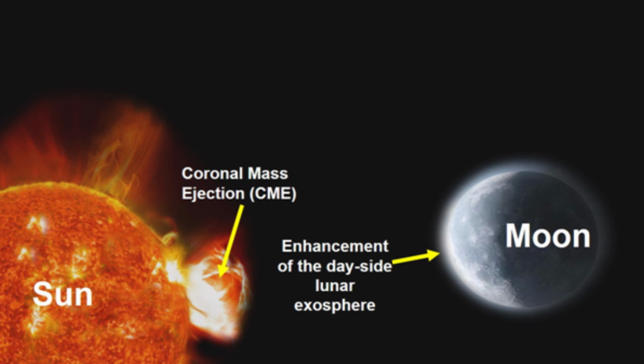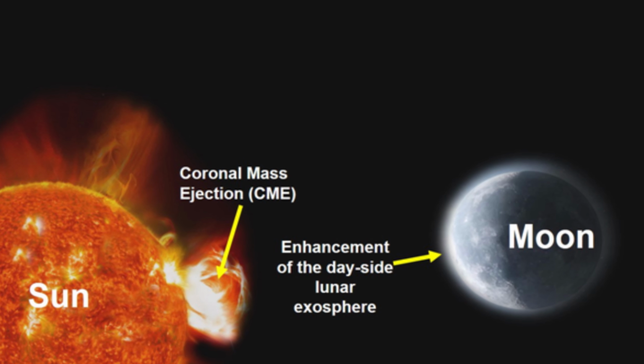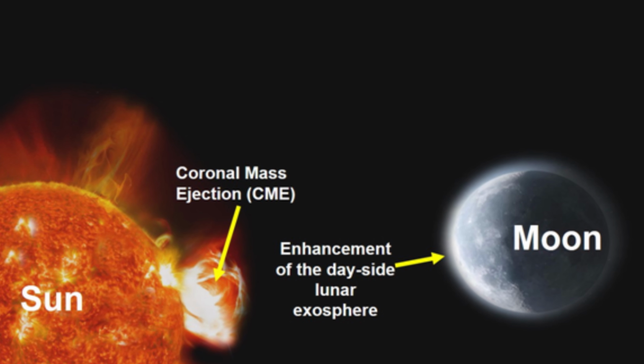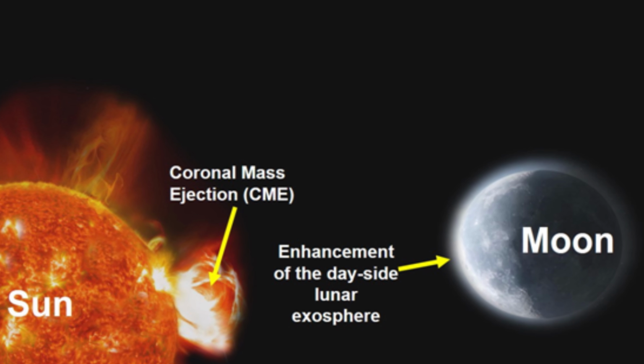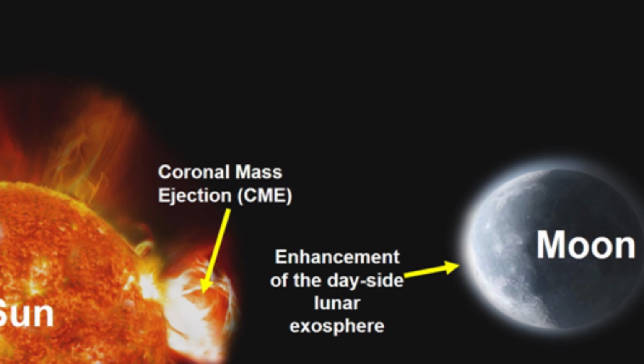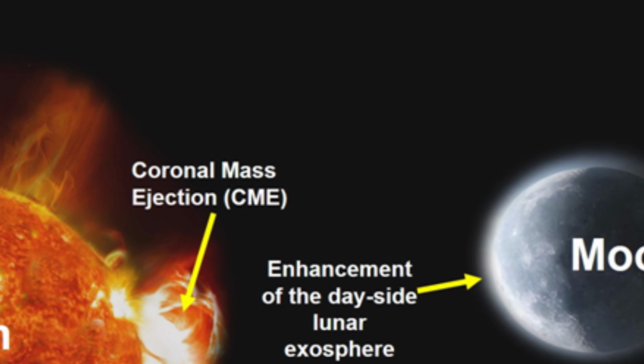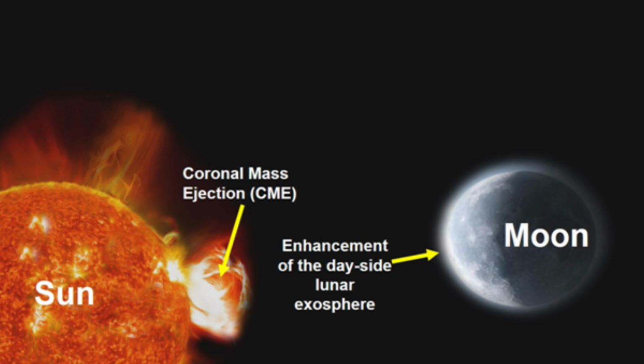Apart from pushing the edge of our scientific understanding about the moon and the lunar space weather effects of the sun's emission on the moon, this observation also indicates the challenges of building a scientific base on the moon. Lunar base architects need to account for such extreme events which would temporarily alter the lunar environment before the effects subside. And the information is taken from the paper Impact of the Coronal Mass Ejection on the Lunar Exosphere as observed by CHACE-2, that is Chandra's atmospheric composition explorer 2 on the Chandrayaan-2 orbiter, from the Geophysical Research Letters, Volume 52.